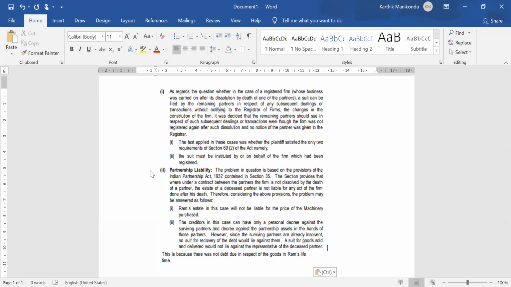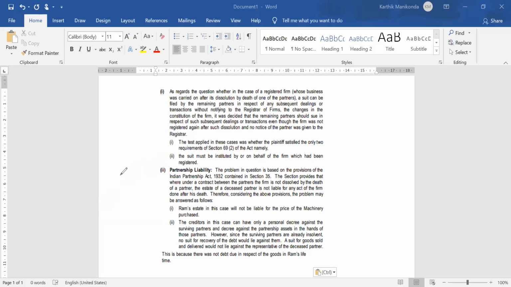First, Ram's estate in this case will not be liable for the price of the machinery purchased. Second, the creditors in this case can have only a personal decree against the surviving partners and decree against the partnership assets in the hands of those partners. However, since the surviving partners are already insolvent, no suit for recovery of the debt would lie against them. A suit for goods sold and delivered would not lie against the representative of the deceased partner. This is because there was no debt due in respect of the goods in Ram's lifetime. I hope you guys have understood this.